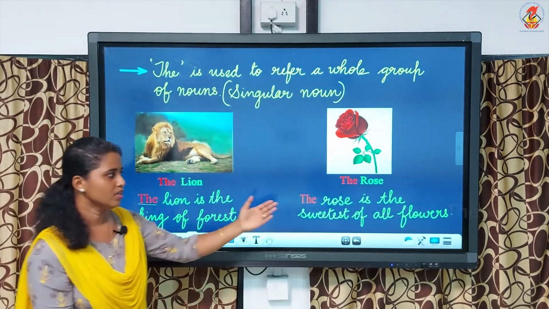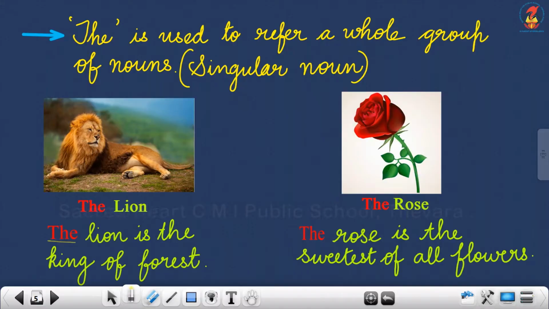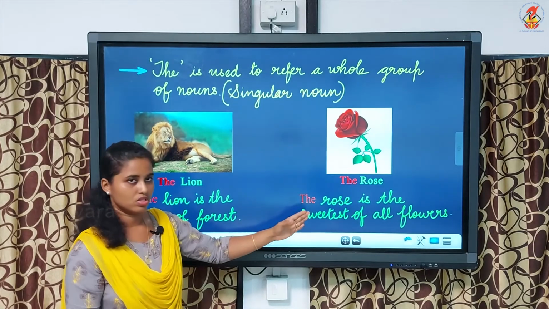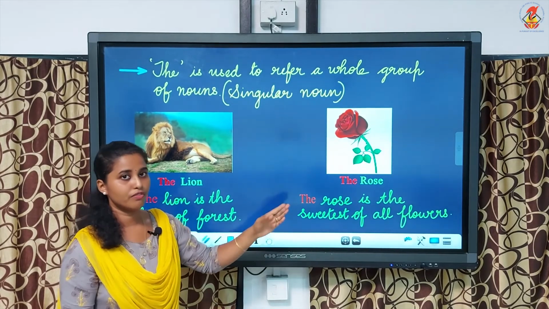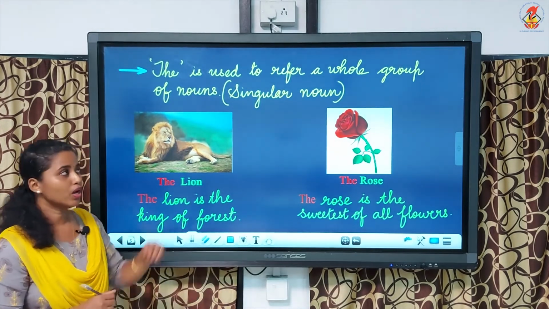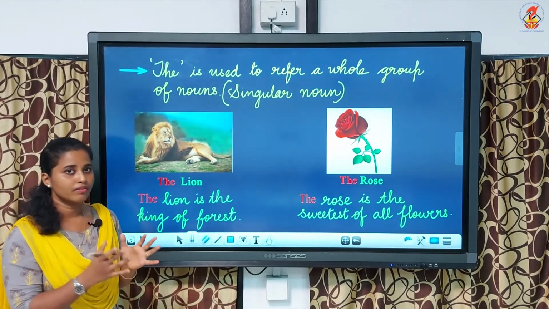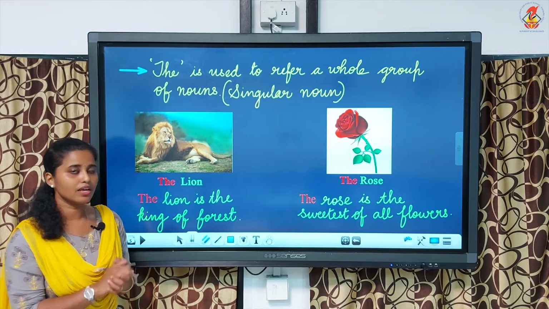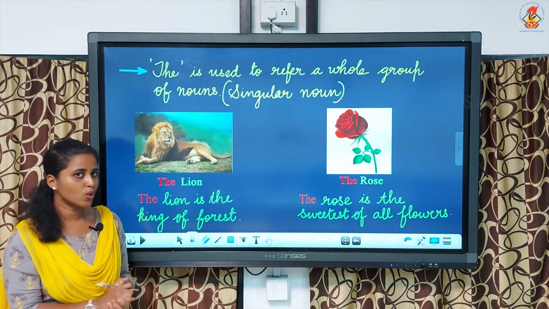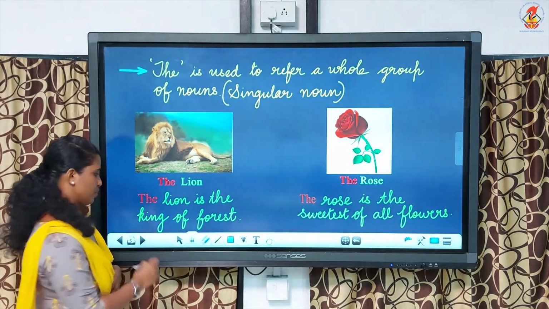Rose. Here, the rose is the sweetest of all flowers. We cannot write the roses are the sweetest of all flowers. That is wrong. We should write the rose only in the singular. If we are mentioning a whole group, only if it is a singular noun should we write the article the. Okay. So, that was the third rule.